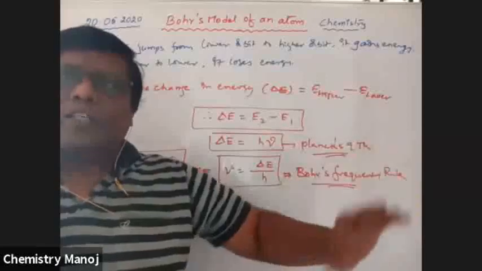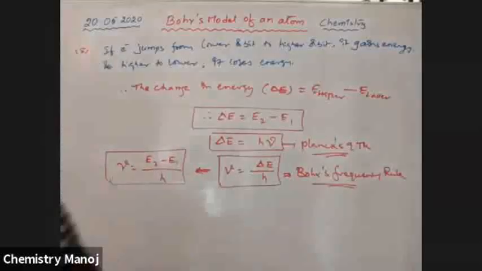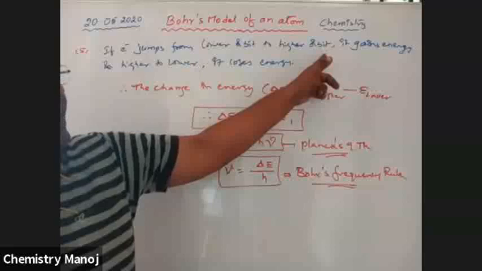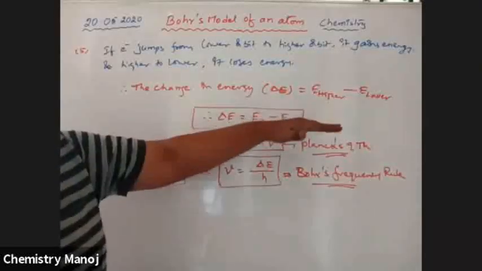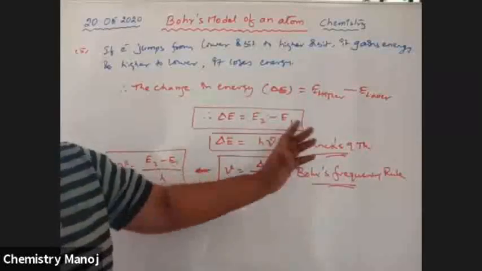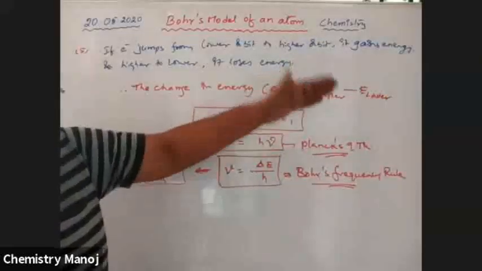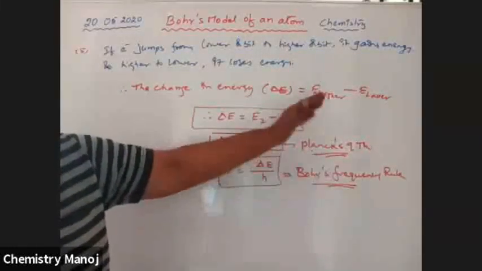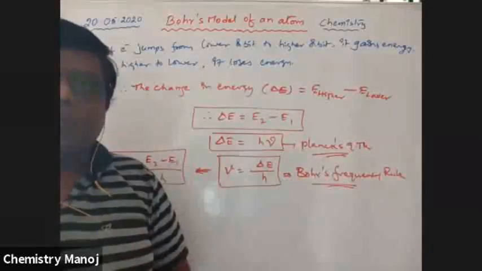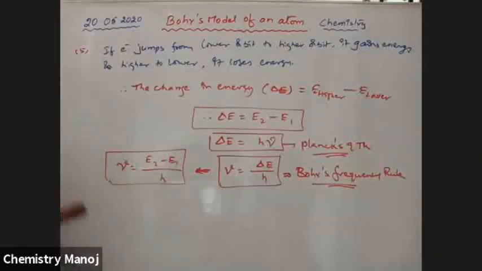I already explained Planck's quantum theory, with some developments in between those two points. So see here once again: when an electron jumps from a lower orbit to a higher orbit, from low energy to high energy, it gains energy. That much high energy should be gained. How much energy is gained? The difference of those two energies should be gained. When an electron jumps from higher to lower, the energy decreases, so it loses energy. Lower to higher, higher to lower. Later I am going to explain those excited states. Please wait.